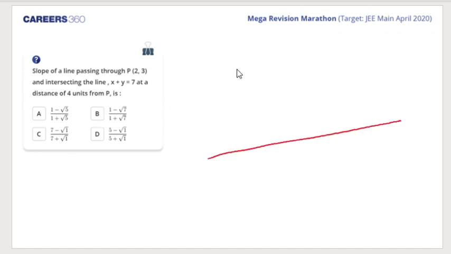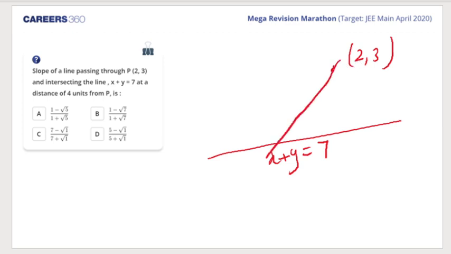I think B is the correct answer. Let's see. The line x plus y is equal to 7 is a line, and there is a point P, 2, 3, right? And there is a line which goes like this, let us say, and this is the point P. Okay, and it intersects somewhere which I don't know. Now here is a very important technique which I am going to tell you.